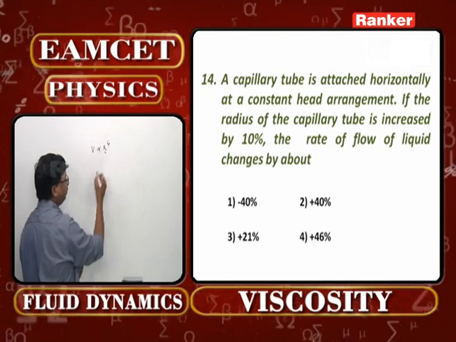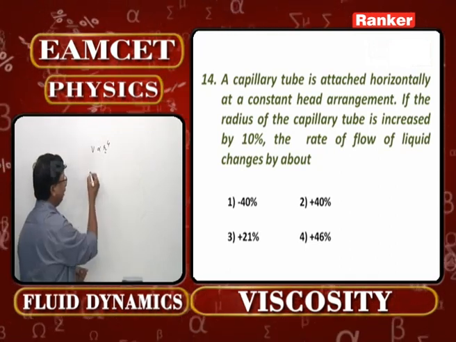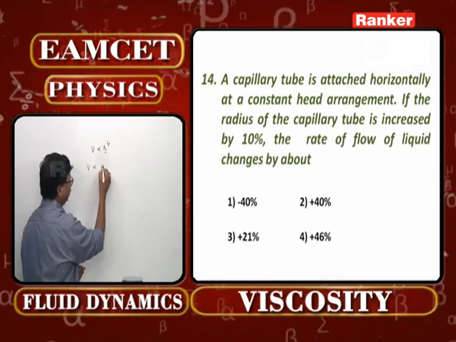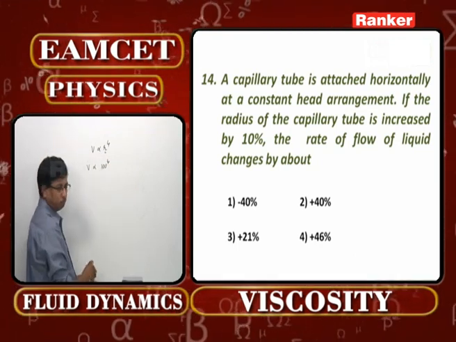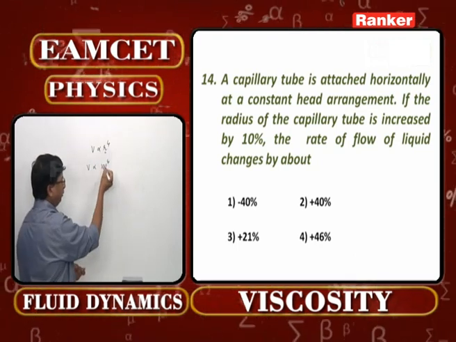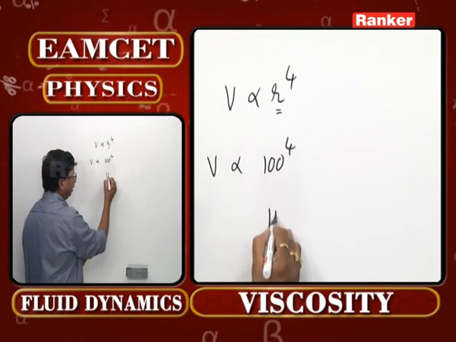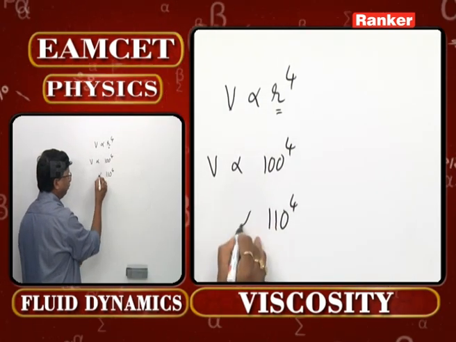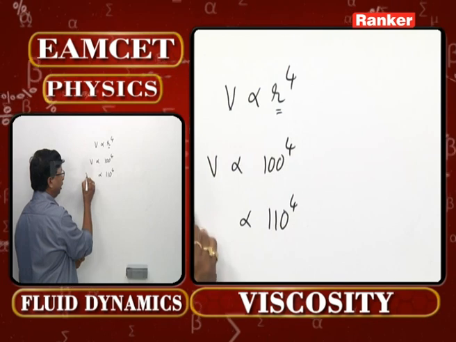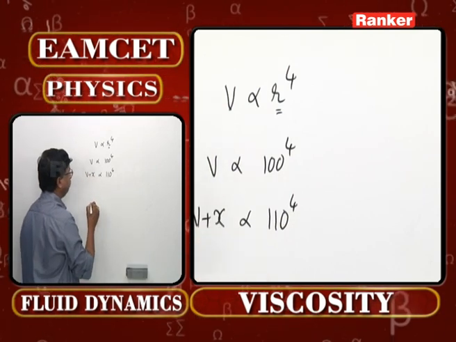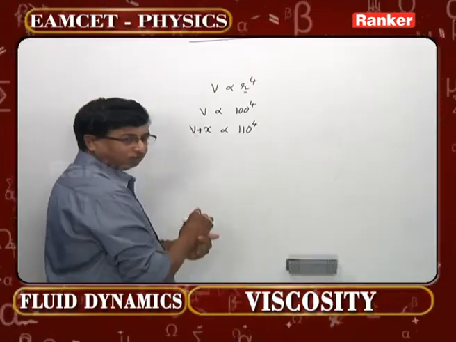Let us take the initial radius as 100. Write this equation: V is proportional to 100 to the power 4. Now, if it is increased by 10%, it becomes 110 to the power 4. Then you can write the increase in the rate of flow as x, so V plus x.